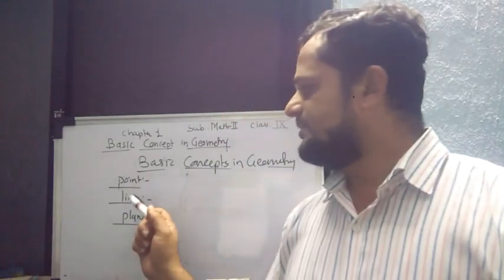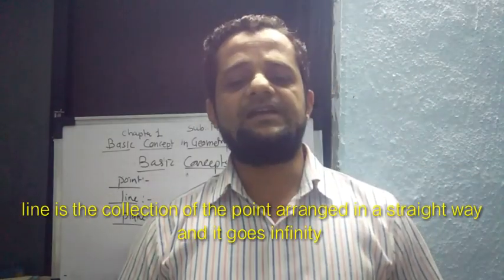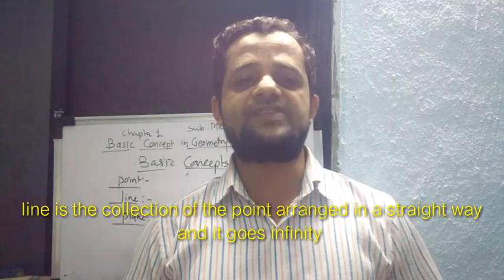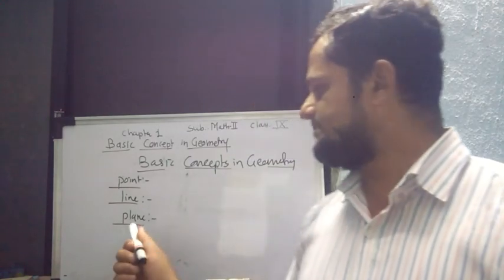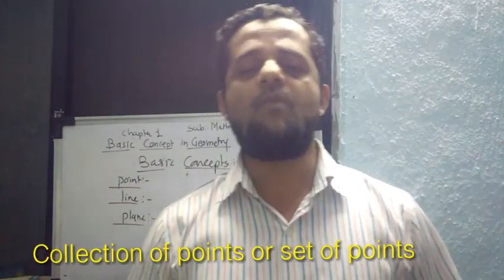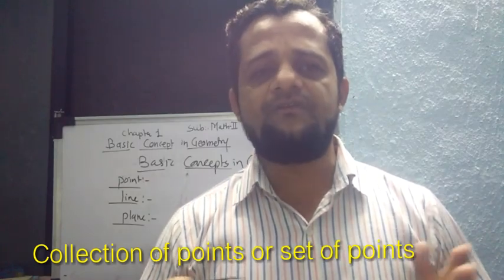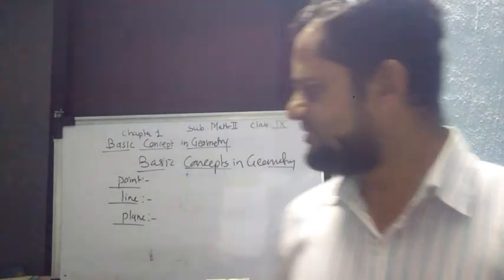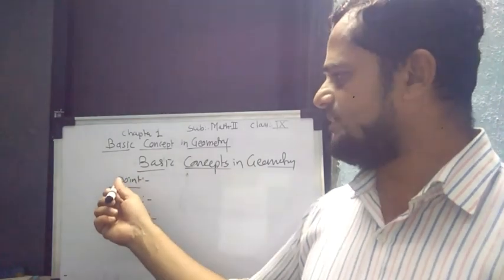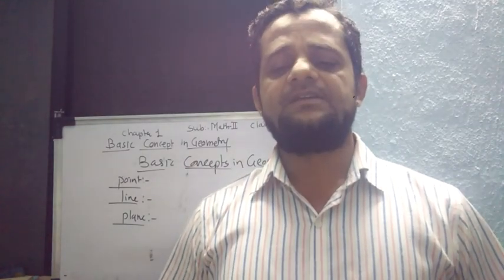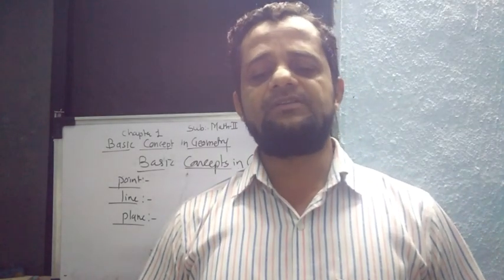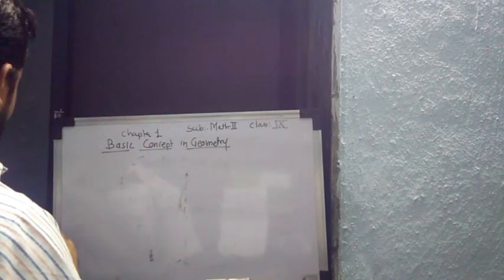Then next is a line. What is a line? A line is a collection of points arranged in a straight way, and it goes to infinity. Then the third one is a plane. What is a plane? A plane is a collection of points, or again we can say it is a set of points. So we have discussed all these definitions of point, line and plane. Now after that we will discuss the coordination of points and their distance. The next topic is coordination of points and their distance.